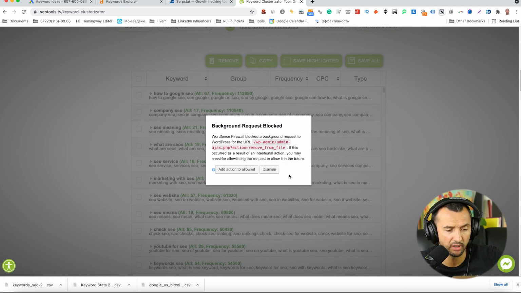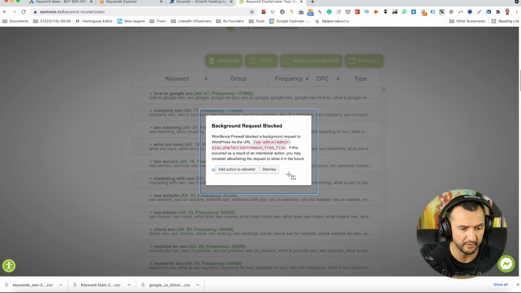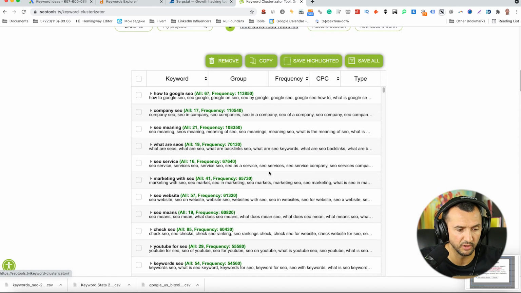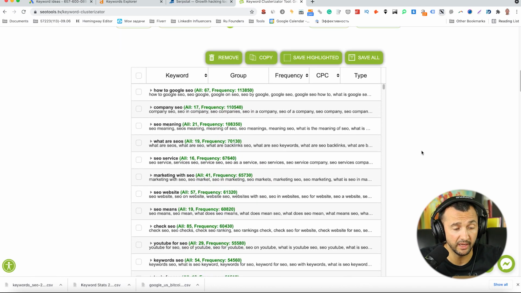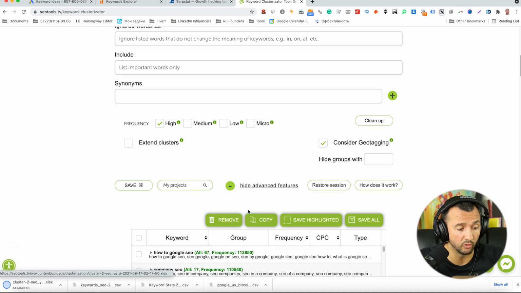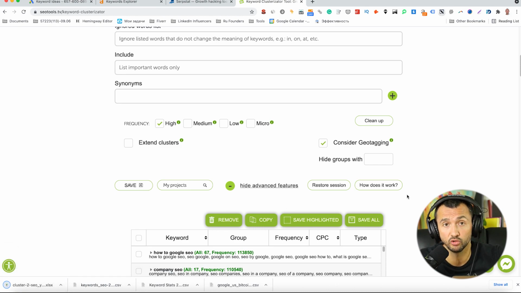It's interesting, you know. I need to share this message with my web developers. Let me save this message. Okay, I don't know what it means. I need to ask my web developers. And that's it. After this, you can save all the grouped keywords to your document and use it. Very simple, nothing special.